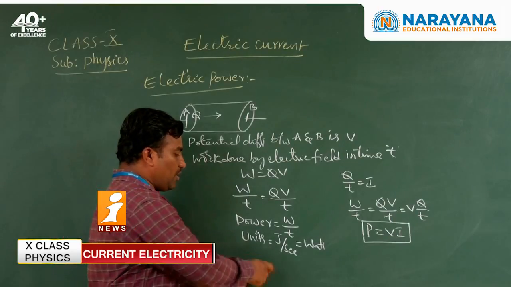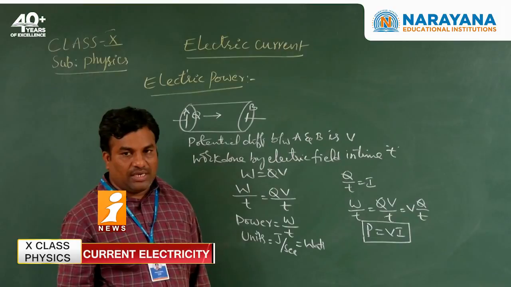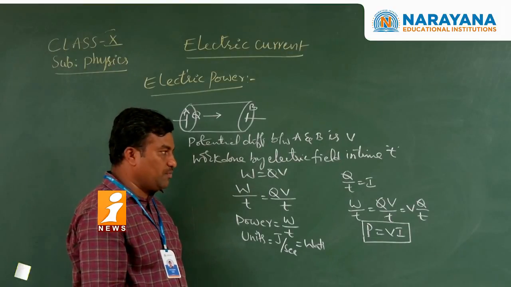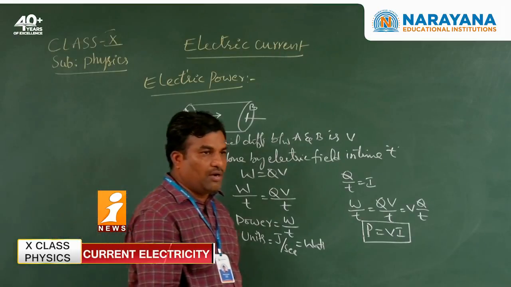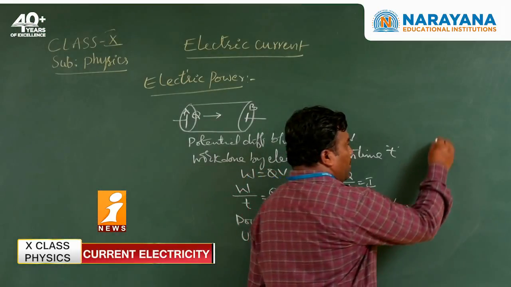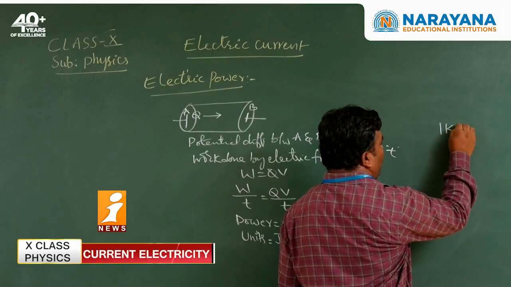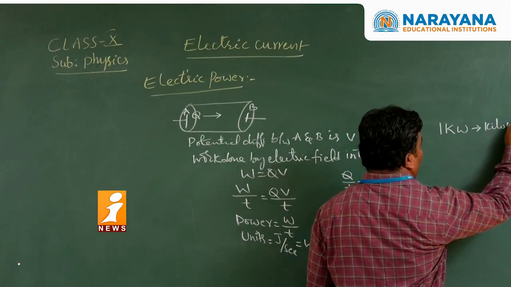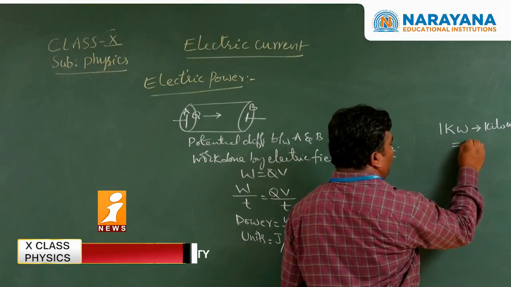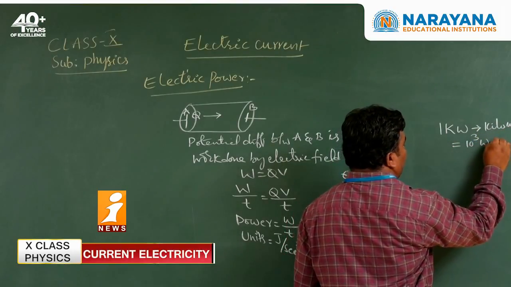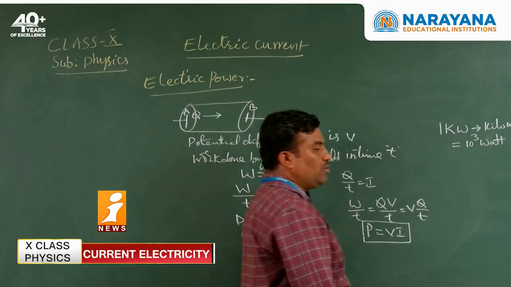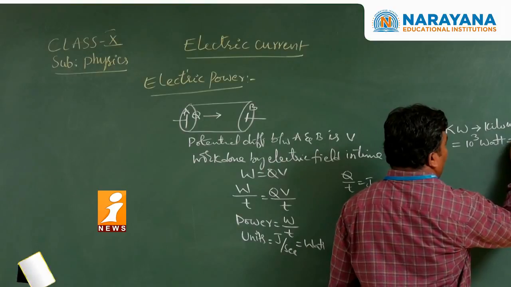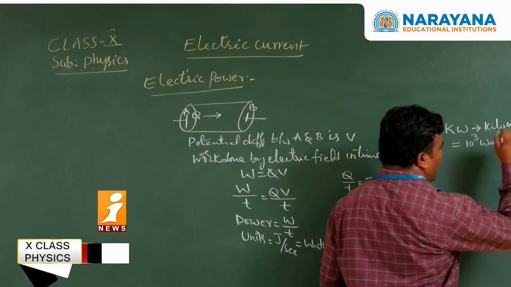So what is the unit? Watts. It is a very small unit, so we can take bigger units. 1 kilowatt equals 10 to the power of 3 watt, or 10 to the power of 3 joule per second.